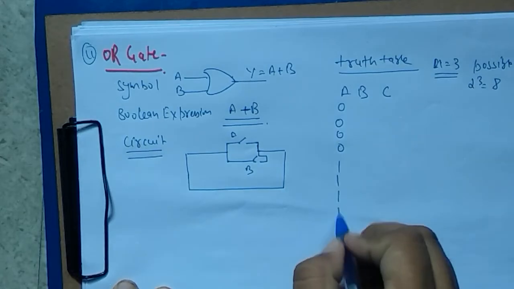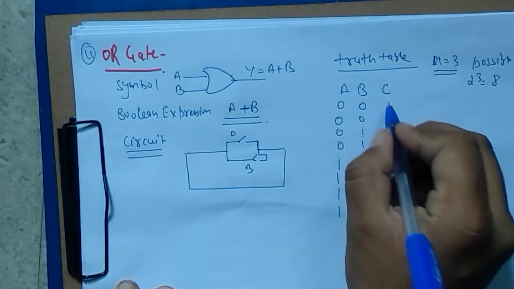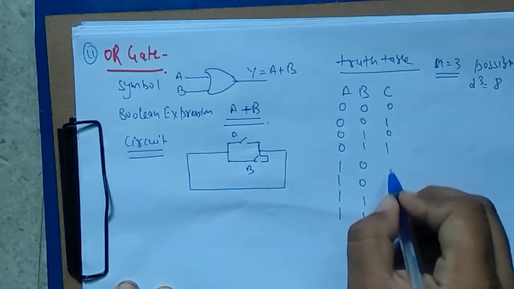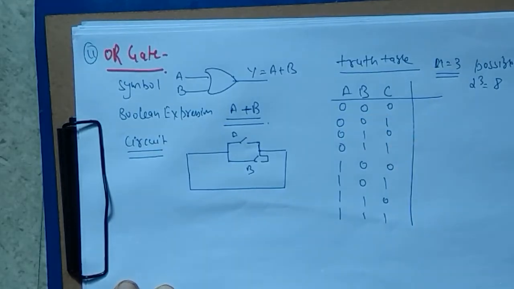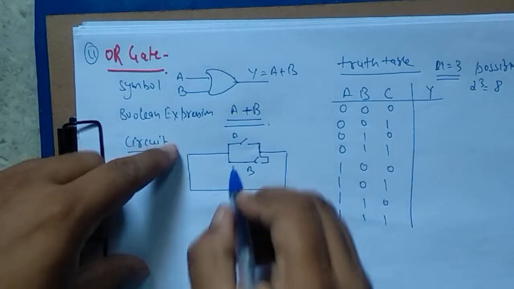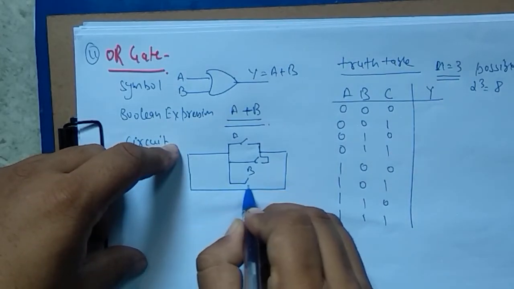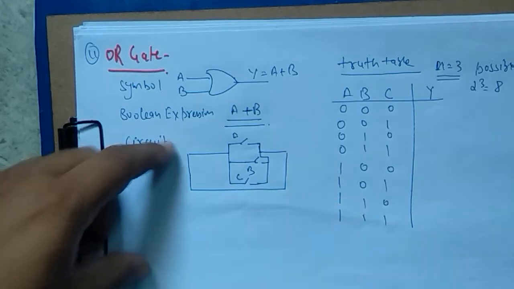Then 2 times 0, 2 times 1, 2 times 0, 2 times 1, then 1 times 0, 1, 0, 1, 0, 1, 0, 1. Although we have 3 inputs, the output will be only 1. So here we create one more column, that is called C.